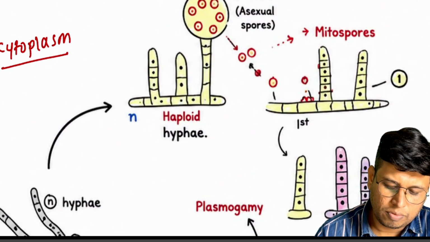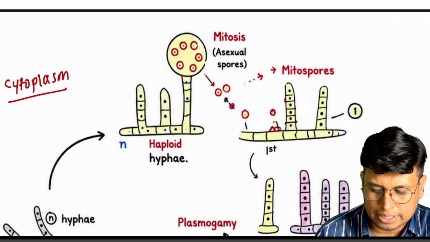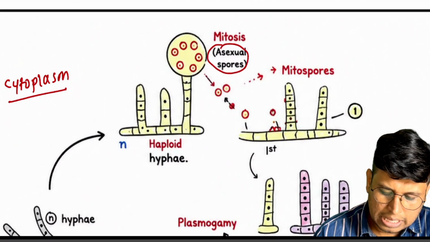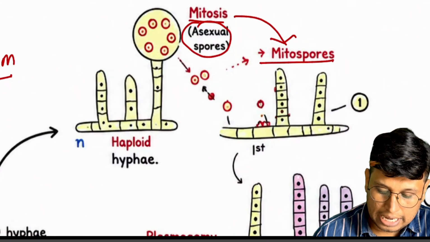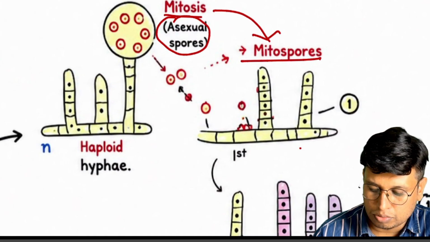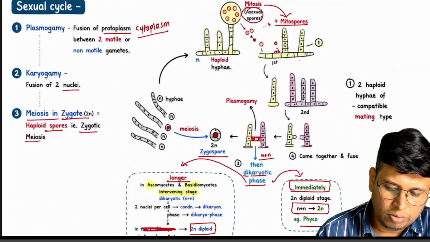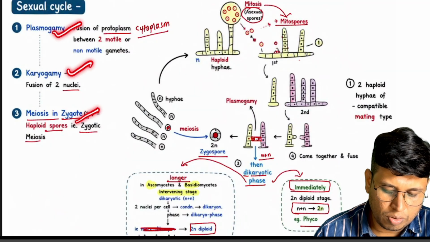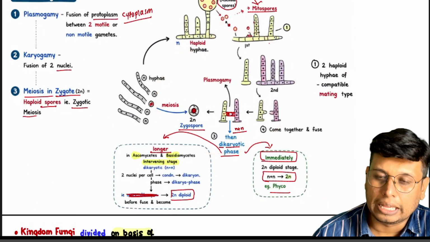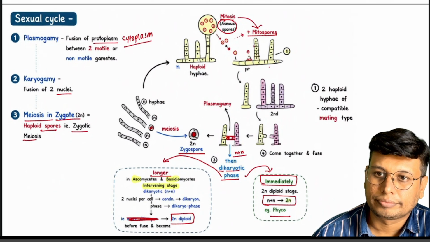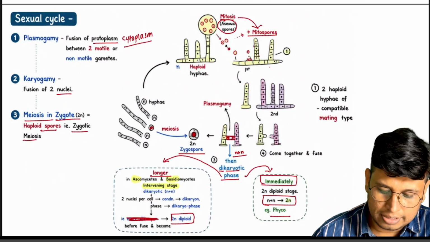One of those bodies forms the sporangiospore, and in this sporangiospore mitosis happens and asexual spores are produced. These spores are also called mitospores because they are produced by mitosis, and again these spores give rise to hyphae, and the hyphae again fuse and all that. So it follows plasmogamy, karyogamy, meiosis again, and this is called the sexual cycle in fungi. Hope you have understood. It is pretty simple if you follow the sequence and concepts.